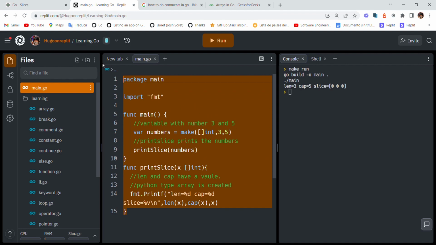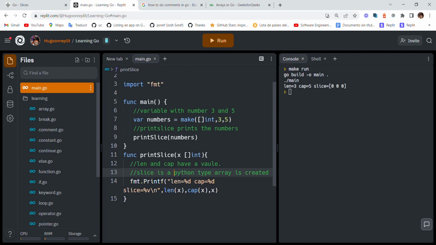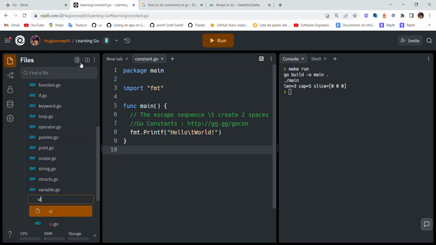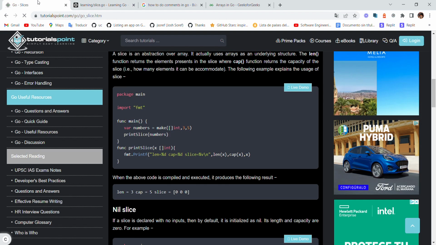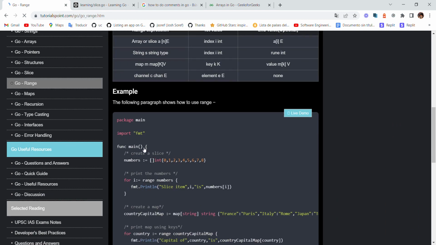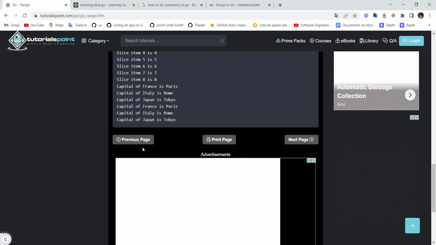There's not really a thing that slice is a Python type array created yet. Simple as that. So this is slice dot go. Simple as that. Okay, range.